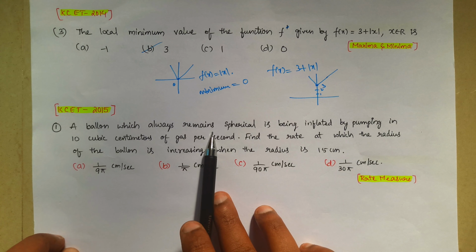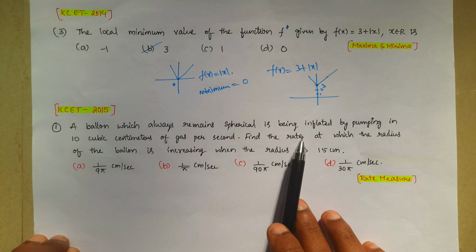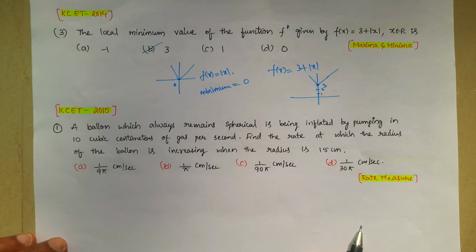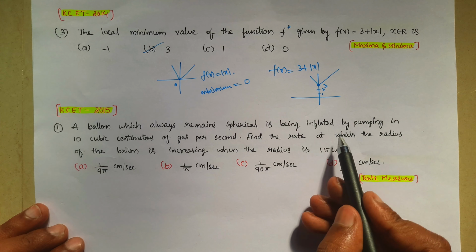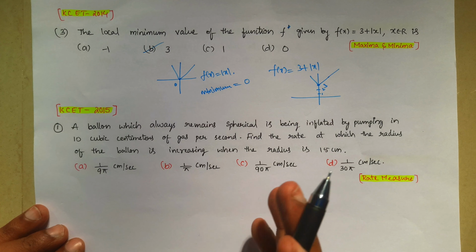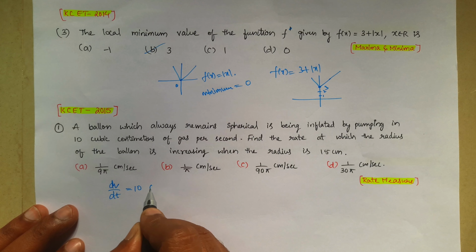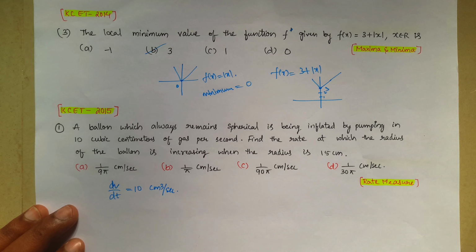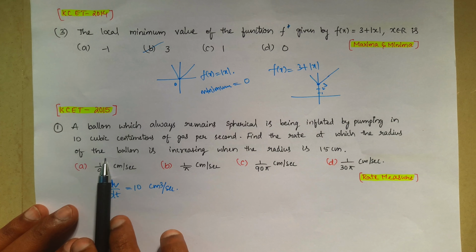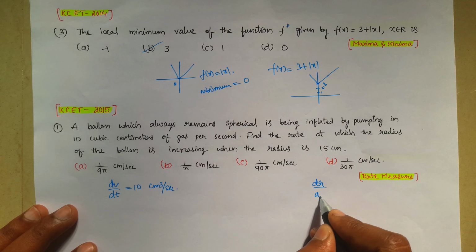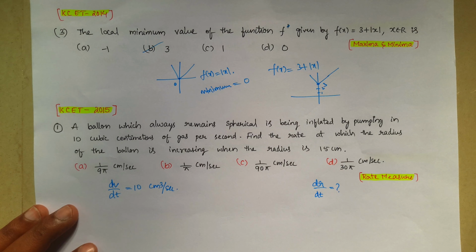A balloon which always remains spherical is being inflated by pumping in 10 cubic centimeters of gas per second. Being inflated by pumping in gas means the balloon will increase its size. That means they have given dV by dt is equal to 10 cubic centimeters per second. Next, find the rate at which the radius of the balloon is increasing. The radius of the balloon increasing is nothing but dr by dt. How much it is increasing we need to find, when the radius is 15 centimeters, when r is equal to 15 centimeters.